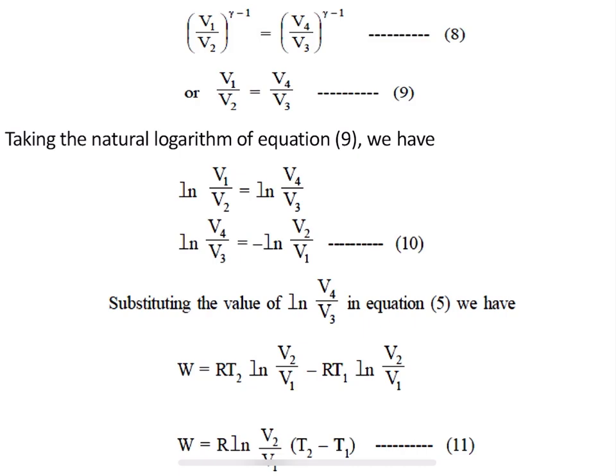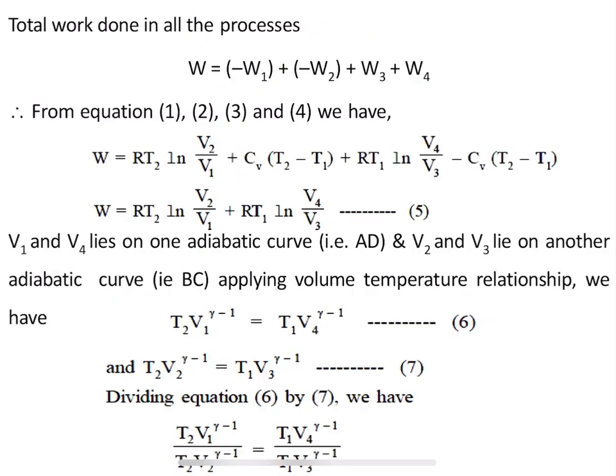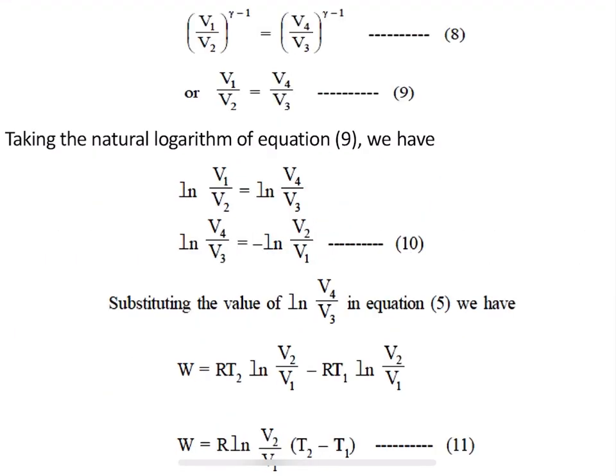Next, by substituting the value from equation 5, we have ln V4 divided by V3. So this equation is substituted in equation number 5. What is equation number 5? This is equation number 5, and here I am substituting the value of equation number 10. If you observe it clearly, you will understand. Refer to your textbook and you will understand it clearly.